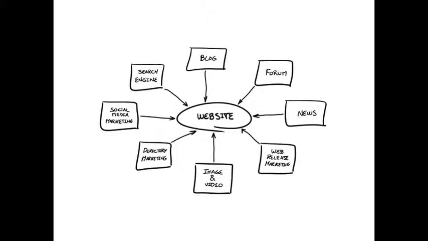Planning a website starts with research. Researching your market, your users, your competitors, and your business. Key questions to ask yourself when conducting this research are: what are your business objectives and who are your users and potential customers?